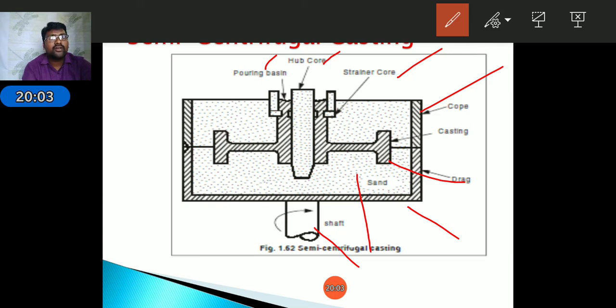Whenever it is rotated about the vertical axis, during the rotation, we fill the poured molten metal into the mold cavity. During the centrifugal action, the material will fill the mold cavity. After that, we will get the solidified object.